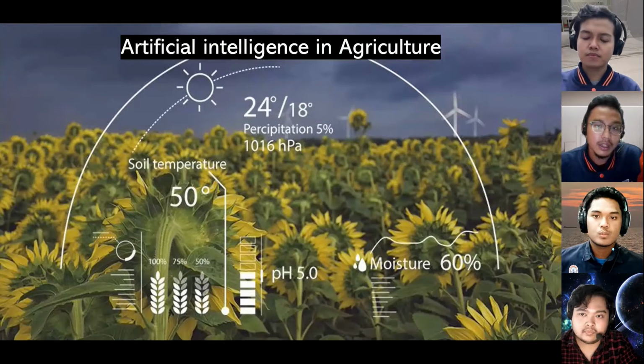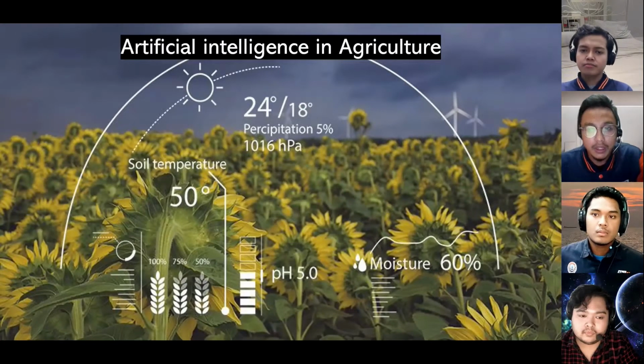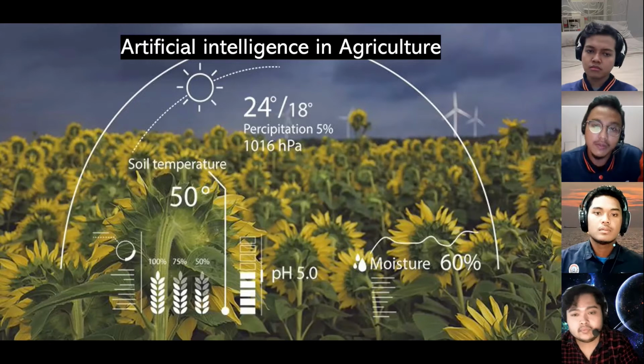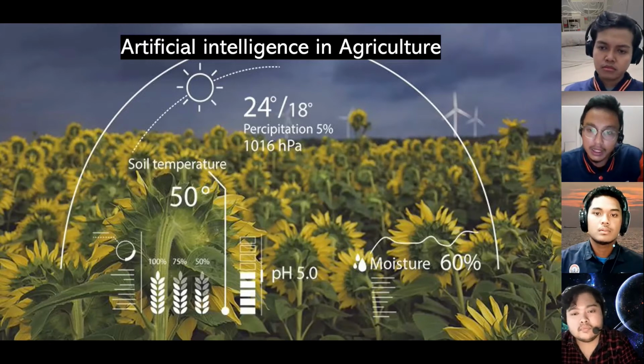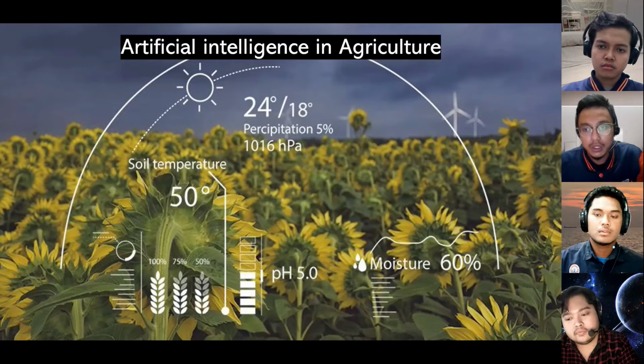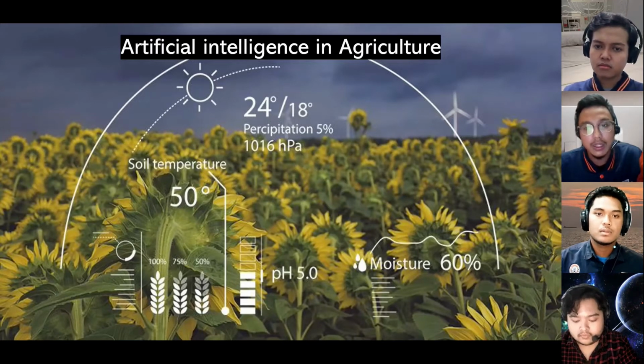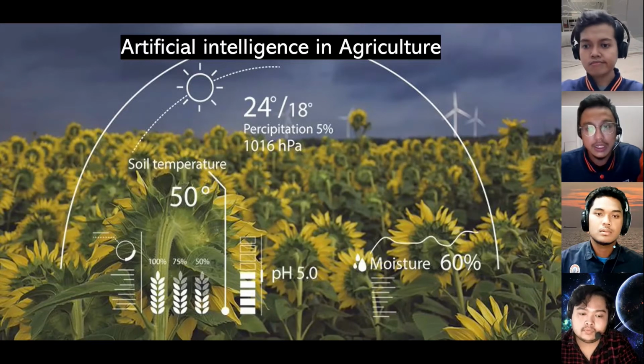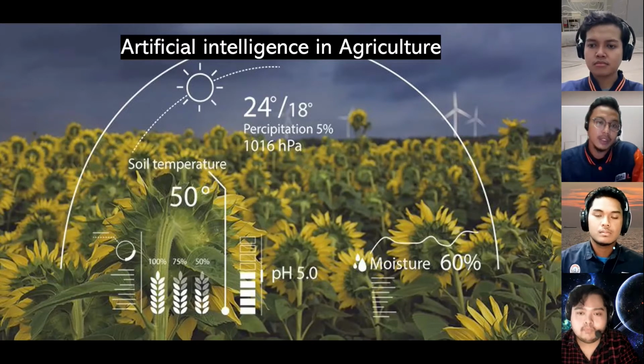Next, artificial intelligence in agriculture. AI can provide farmers with real-time insight from their field, allowing them to identify areas that need irrigation, fertilization, or pesticide treatment. Also, innovative farming practices like vertical agriculture may help increase food production while minimizing the use of resources. The result is reduced chemicals, better harvest quality, higher profit, and significant cost saving.